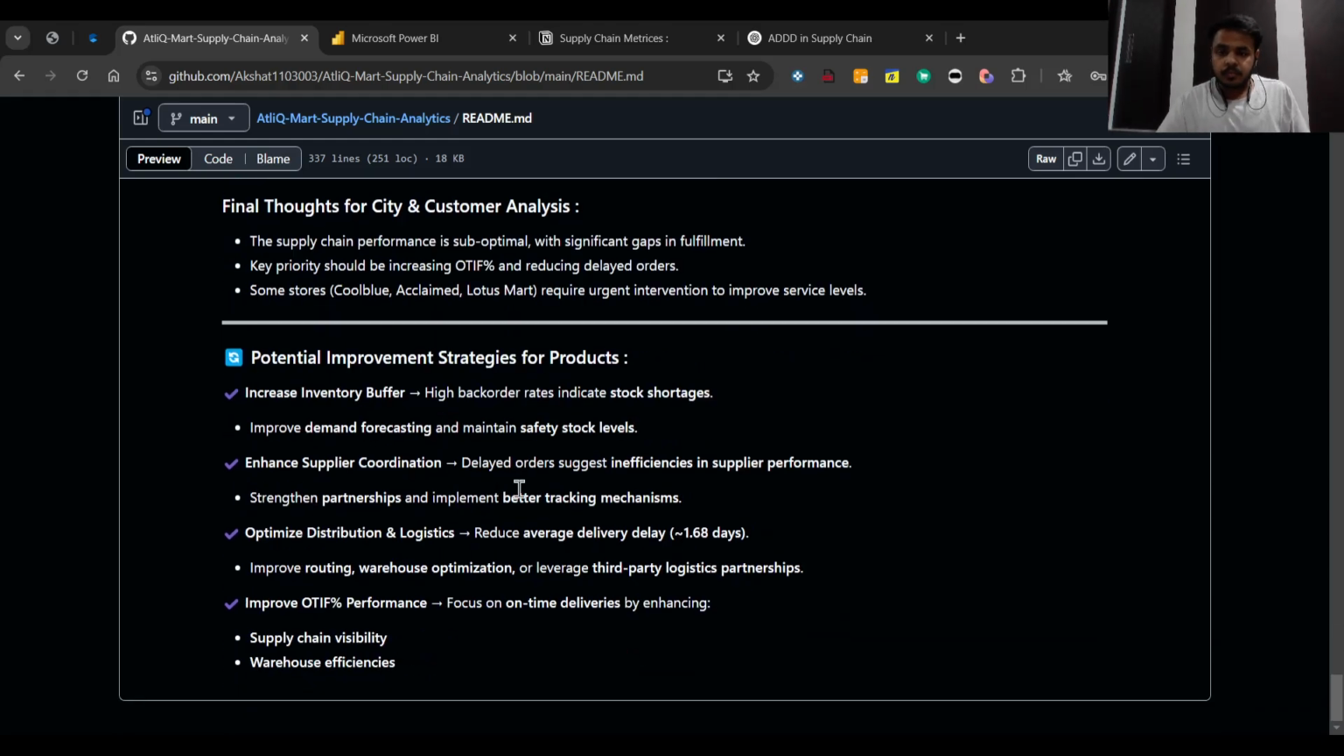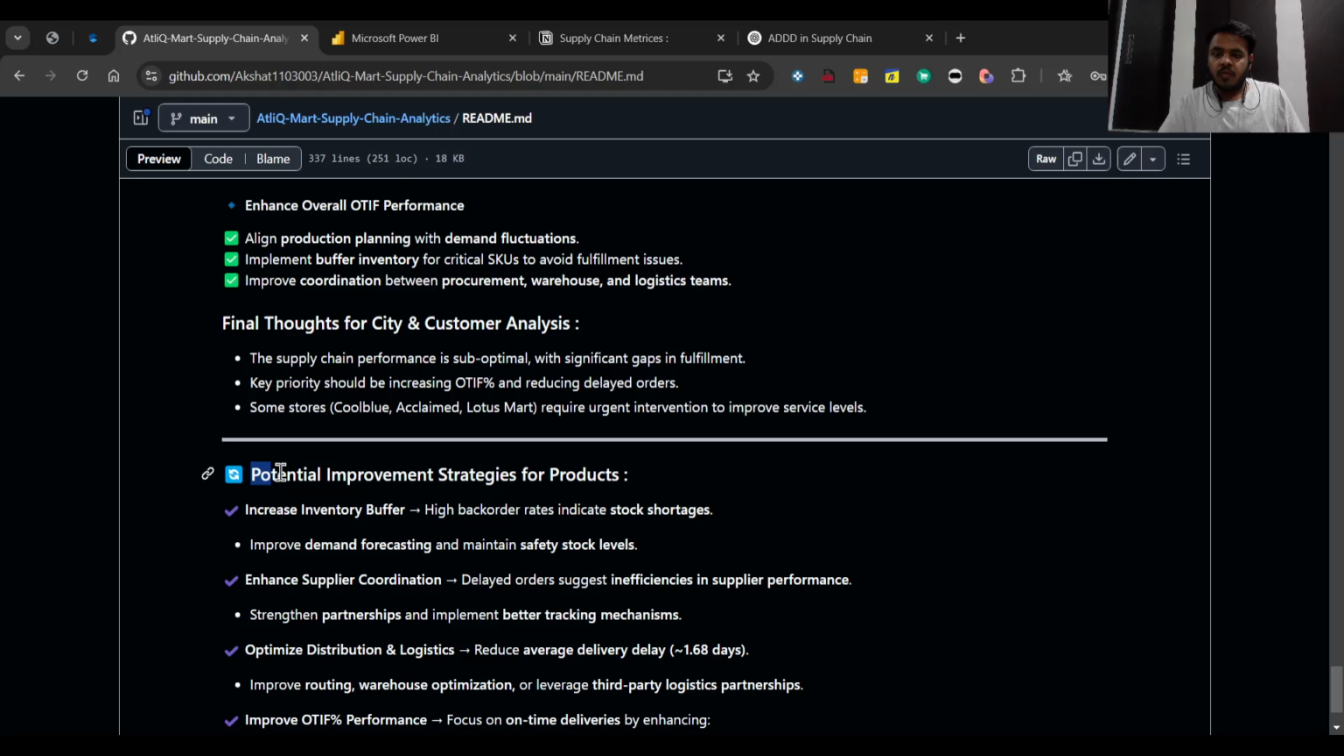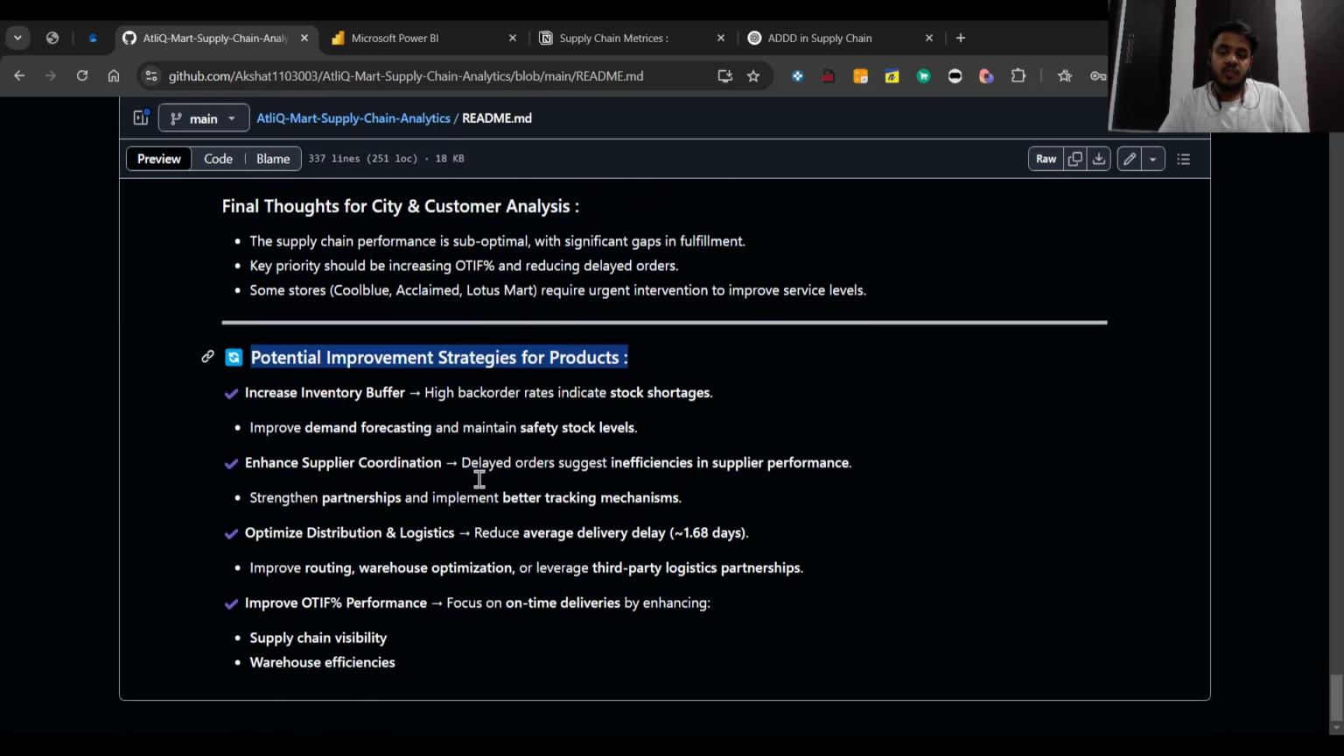Now, what are the potential improvement strategies for products specifically? So, first of all, we have to increase the inventory buffer. Secondly, we have to improve demand forecasting and maintain safety stock levels for the products basically. Then we have to enhance supply coordination, then optimize distribution and logistics. Also improve OTIF performance by enhancing supply chain visibility and warehouse efficiencies.